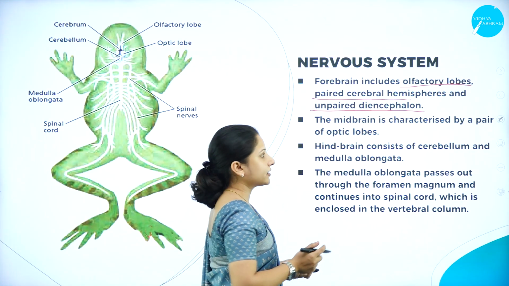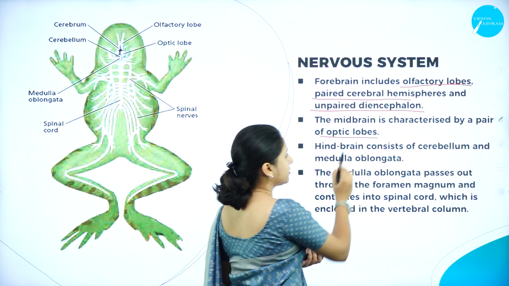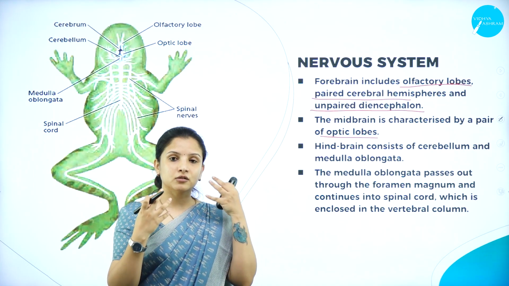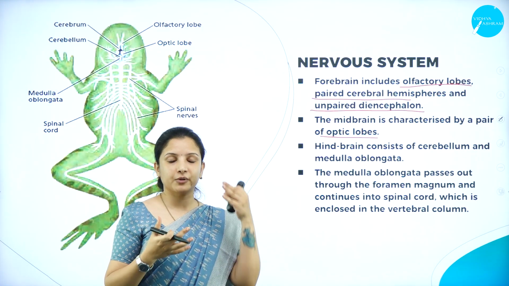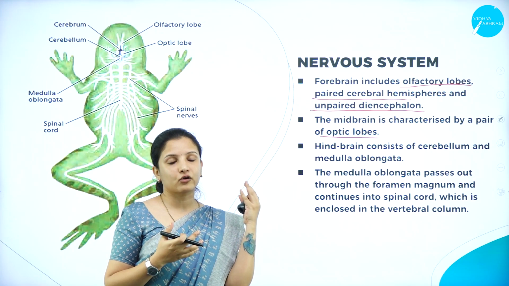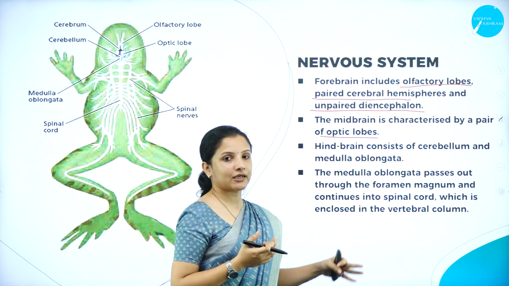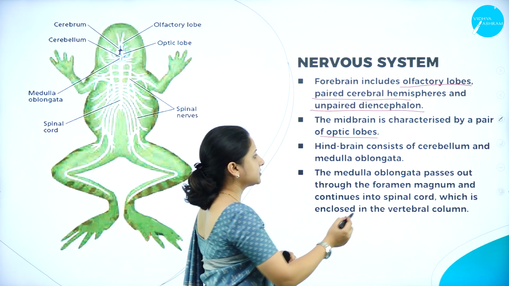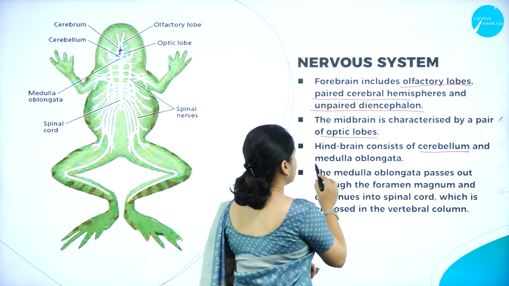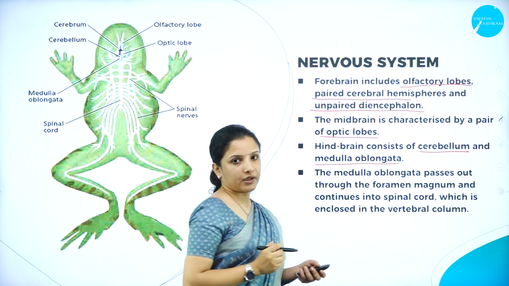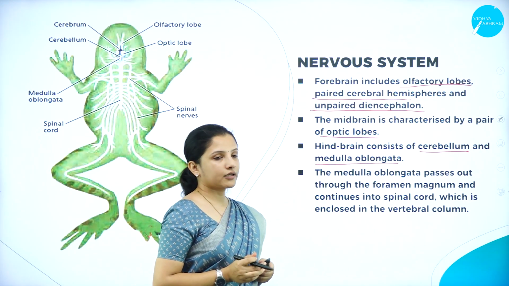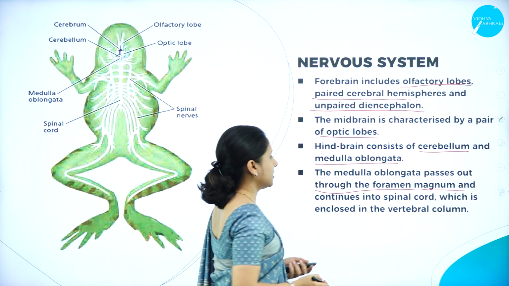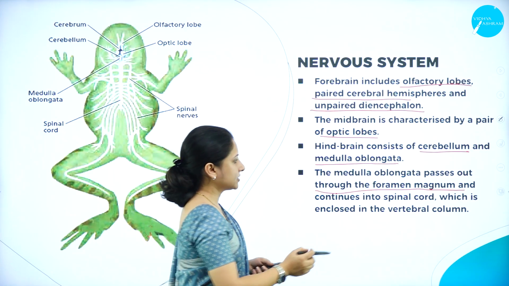And the midbrain consists of a pair of optic lobes, which are related to the eyes. The optic lobes connect the eye of the frog to the brain. So the midbrain is characterized by a pair of optic lobes. And the hindbrain consists of the cerebellum, and also the medulla oblongata. The medulla oblongata passes out through the foramen magnum and continues into the spinal cord.